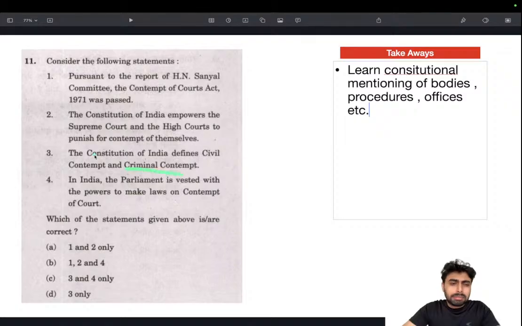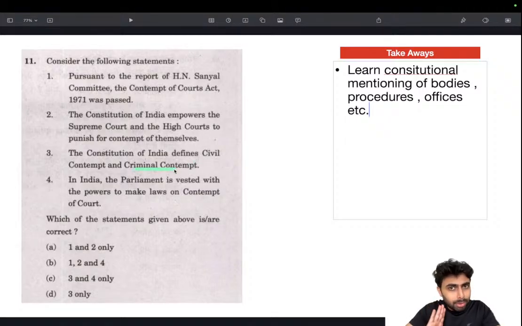This is a little out of the league for the Constitution, because it doesn't necessarily define civil and criminal contempt. The Constitution in its bare form is already a very large document, and if it goes into the nuances, it can get even bigger. That's one reason most of the details are not mentioned in the Constitution. So this could be wrong.